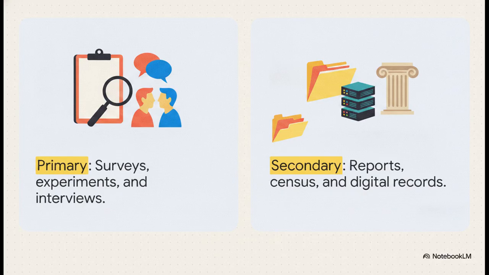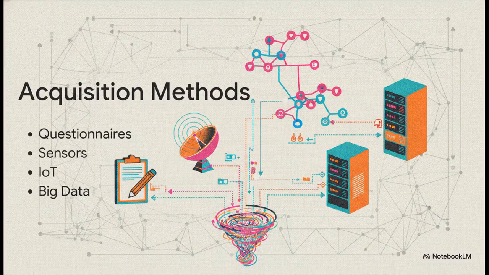The foundation of our bridge starts right here, and it relies on 2 totally distinct types of sources. On one hand, you have primary data. This is your ground-level effort, designing surveys, running controlled experiments, or doing one-on-one interviews to capture bespoke insights. It's direct. Secondary sources, on the other hand, leverage pre-existing architectures. This is where you're mining government census reports or sprawling digital repositories to find signals and data that someone else has already collected.